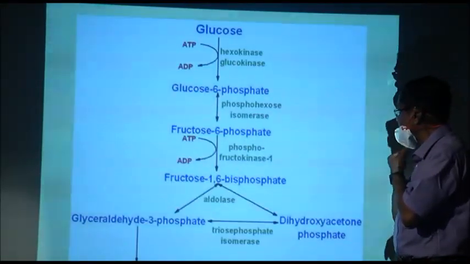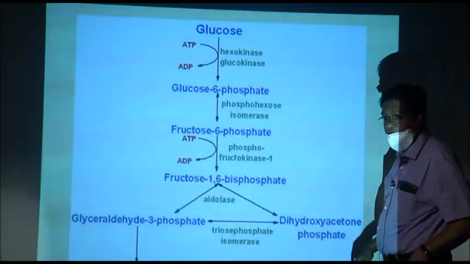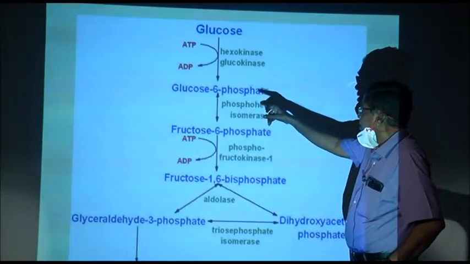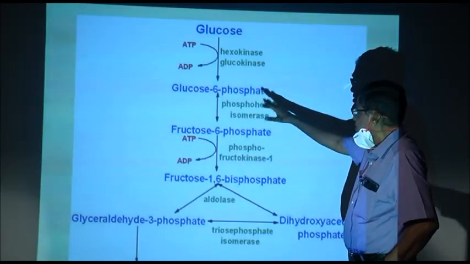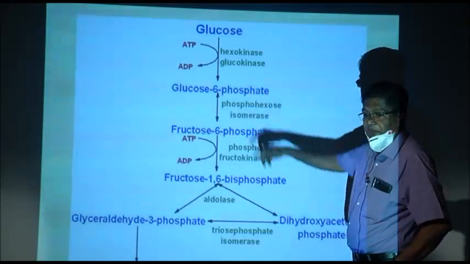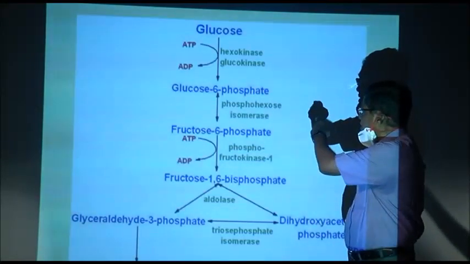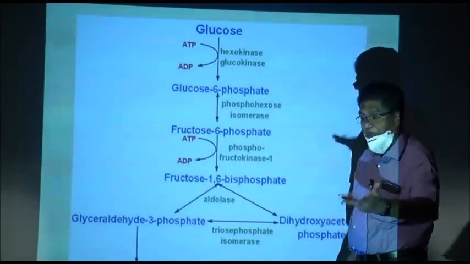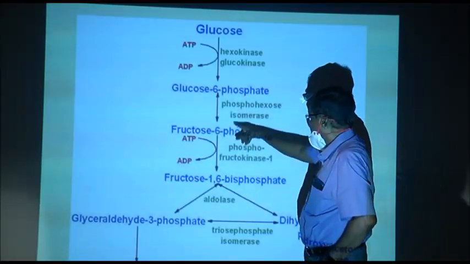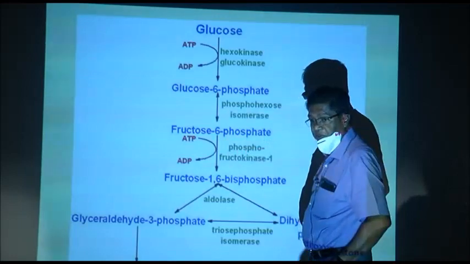Now, here let us see, it is very clearly written. Glucose gets converted to glucose 6 phosphate in the presence of ATP. The enzyme is hexokinase or glucokinase. Glucose 6 phosphate gets converted to fructose 6 phosphate.